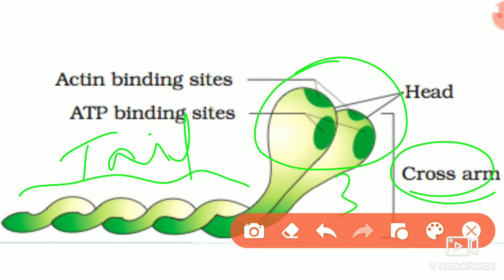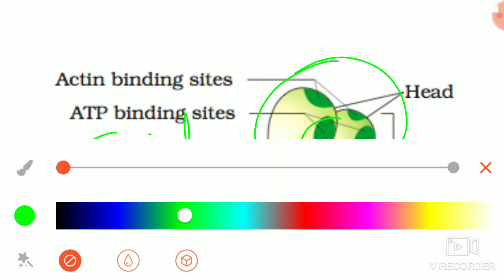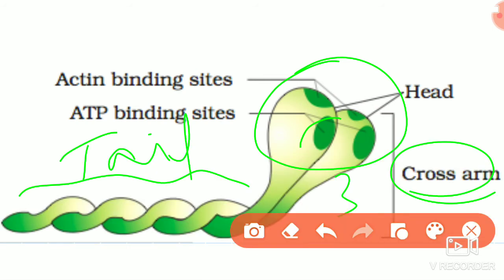When you see the head part, the head part consists of two sides. You can see the two sides here. This is one side and this is another side.